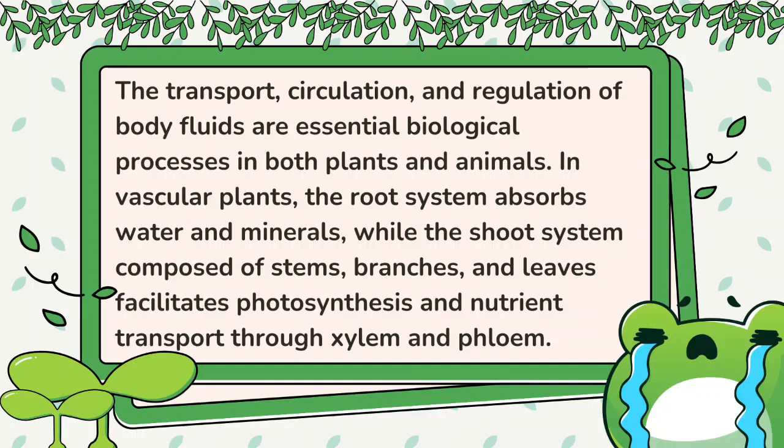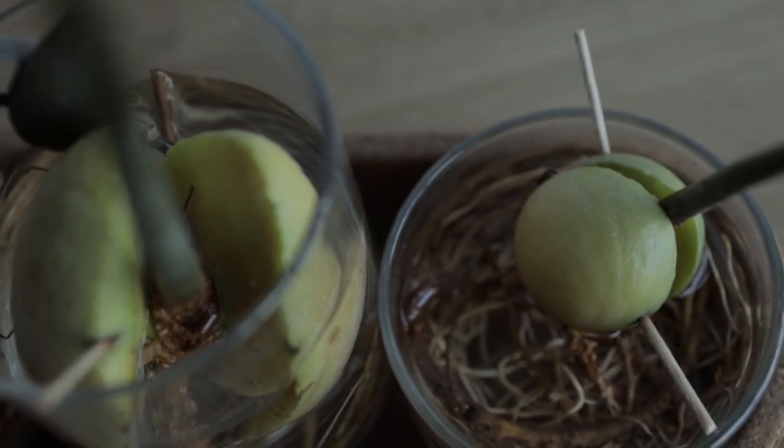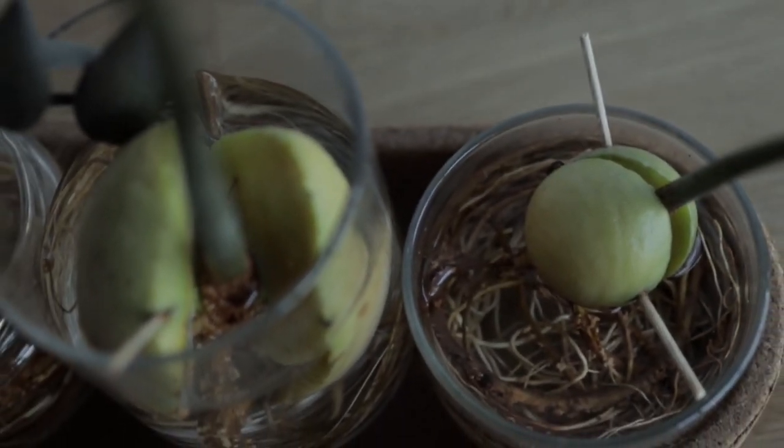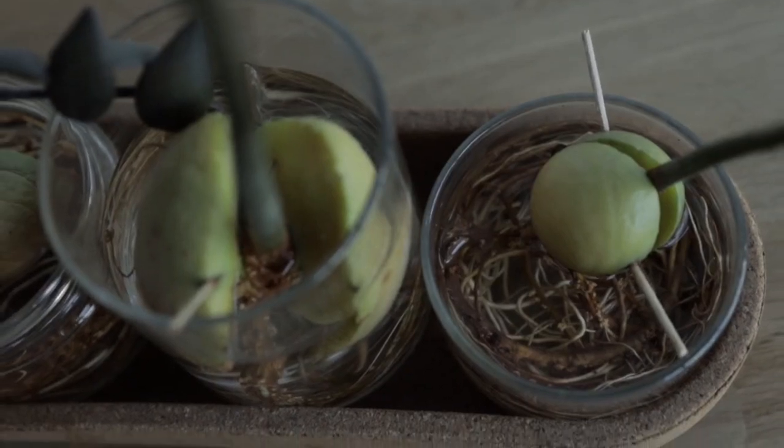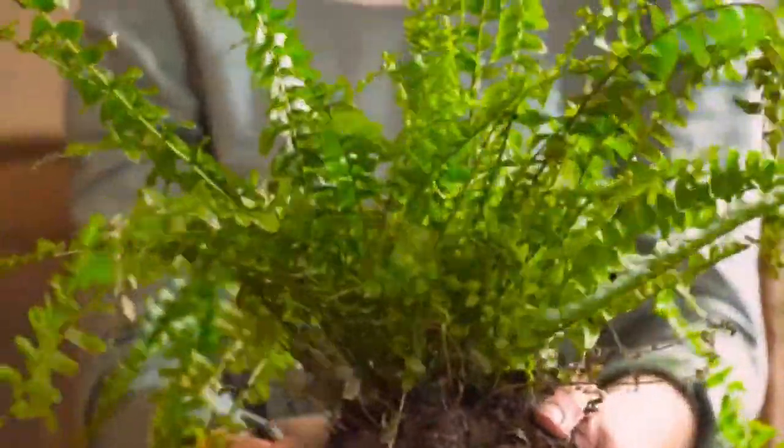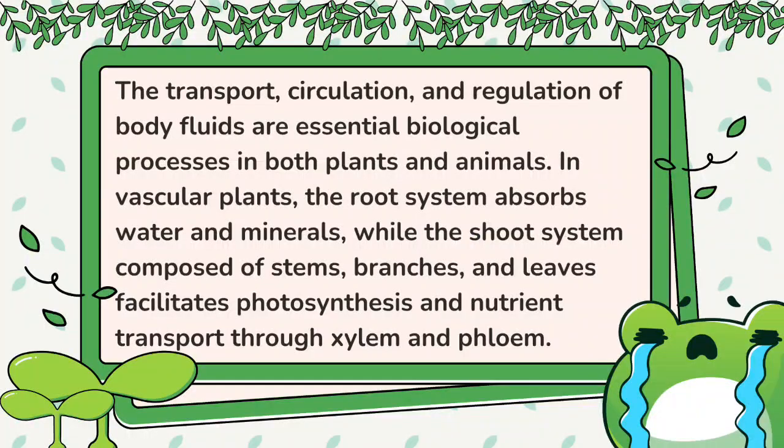The transport, circulation, and regulation of body fluids are essential biological processes in both plants and animals. In vascular plants, the root system absorbs water and minerals, with the shoot system composed of stems, branches, and leaves that facilitate photosynthesis and nutrient transport through xylem and phloem.